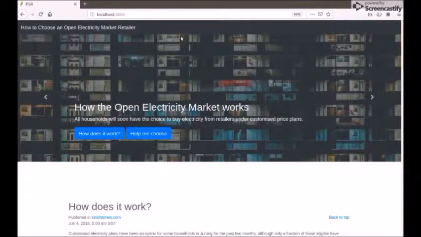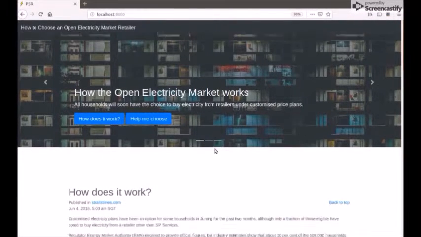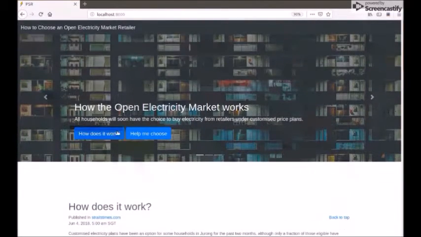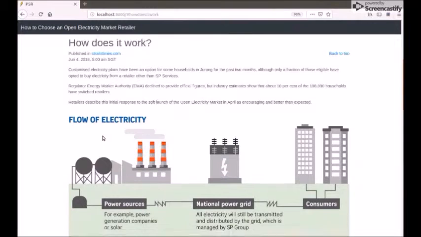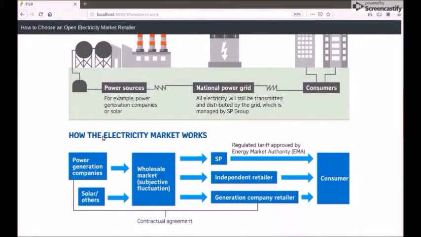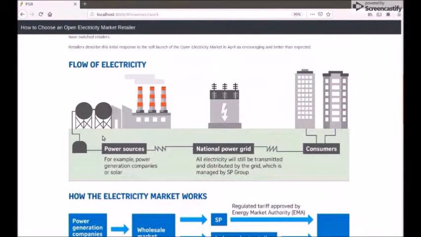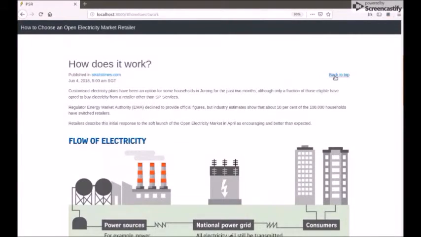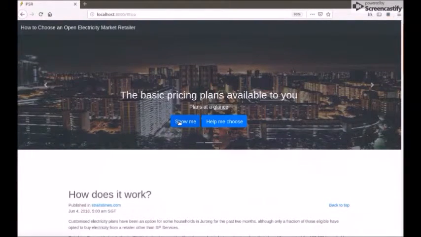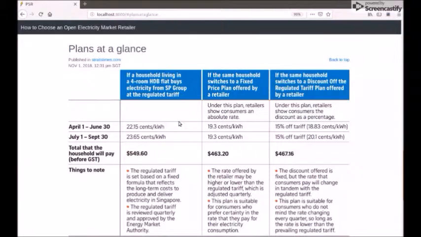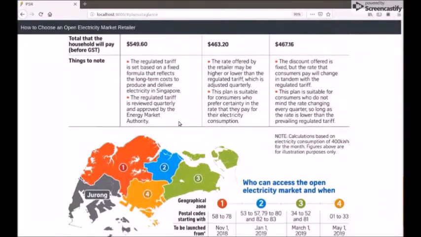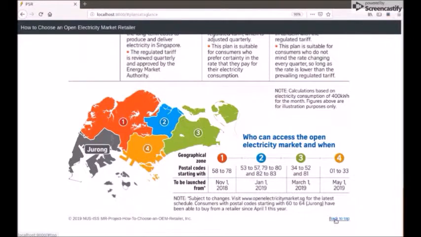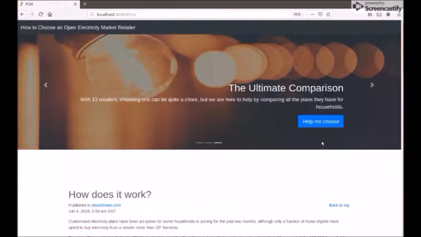Now we shall go through a user demo of the recommender system. On launching the application, click on How does it work to understand how the open electricity market works. This is especially useful for users who have no awareness of the new regulations. Show Me provides an idea of how users could save by changing their electricity provider, and some more information of the rollout of the plans in different neighborhoods.